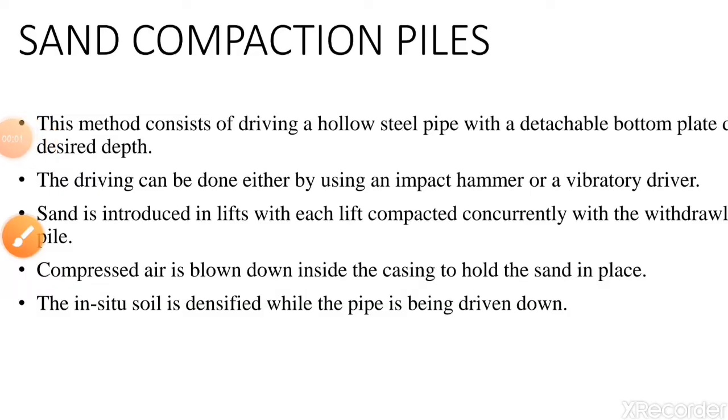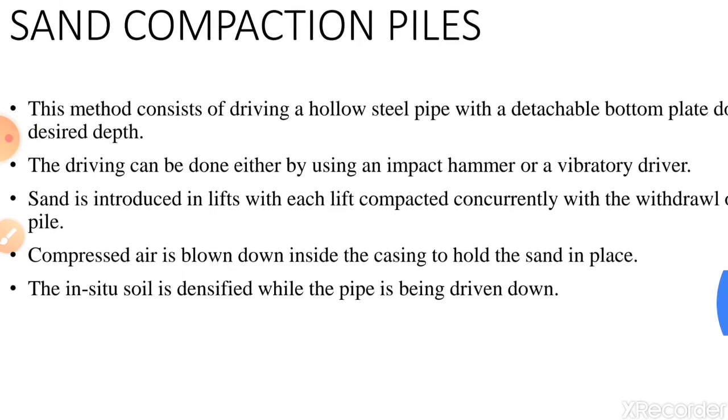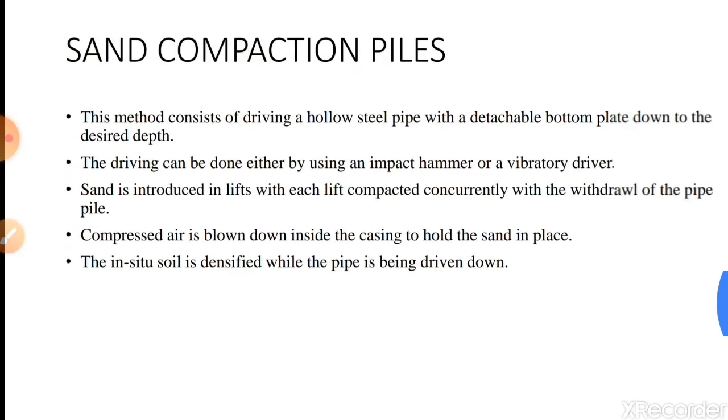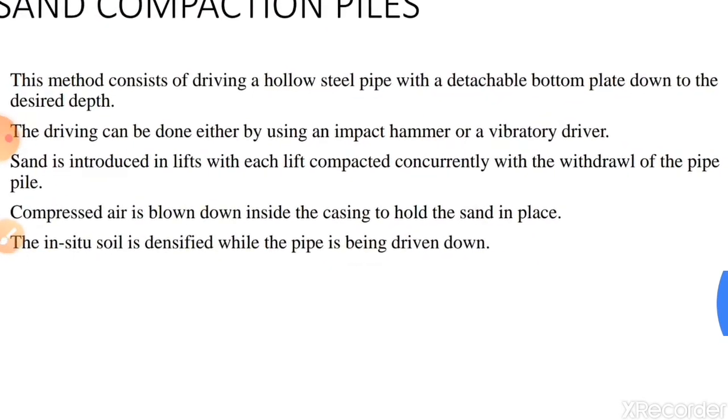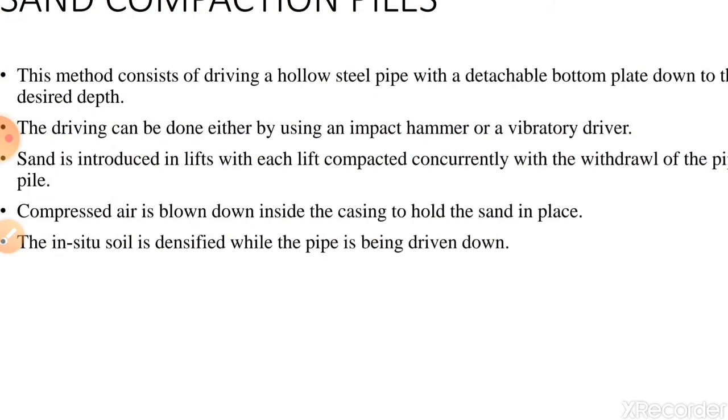The next technique is called sand compaction piles. Here, the compaction will be done along with the replacement of sand. That's why it is called sand compaction piles. This method consists of driving a hollow steel pipe with a detachable bottom plate down to the desired depth. The driving can be done either by using an impact hammer or a vibratory driver.